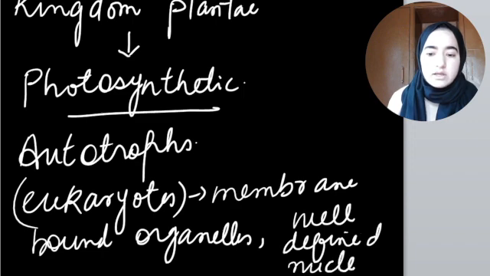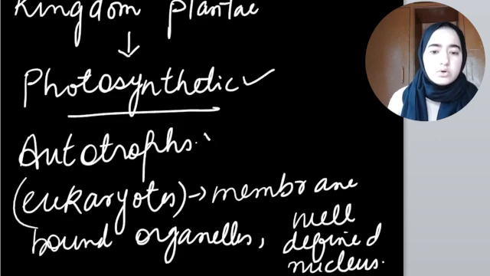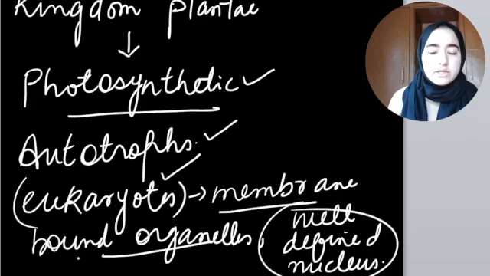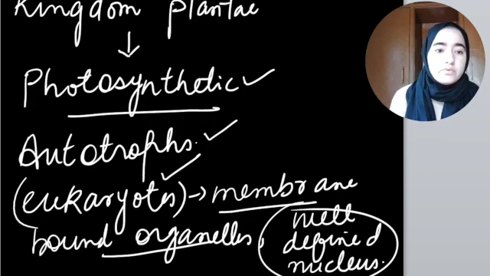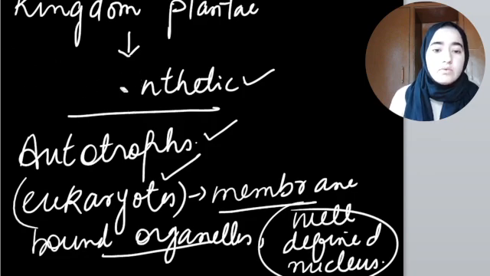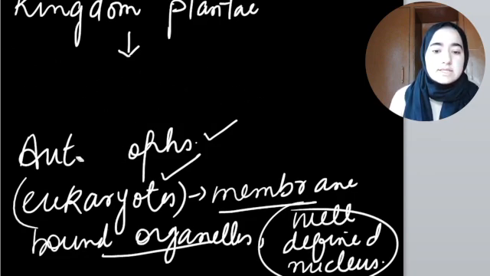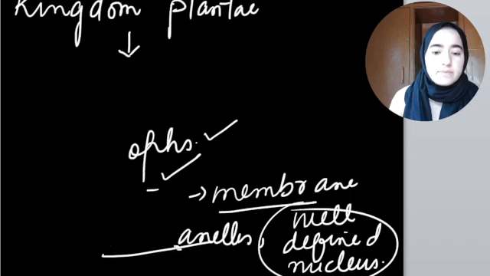Kingdom Plantae are photosynthetic, they are autotrophs, they are eukaryotes. Since they are eukaryotes, they contain membrane-bound organelles and have a well-defined nucleus present. Moreover, their cells contain cell wall.